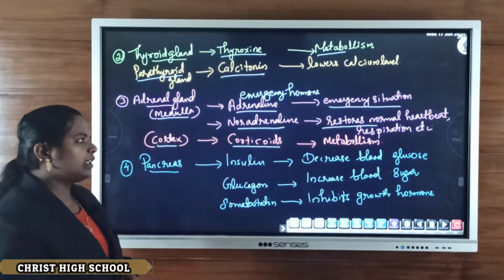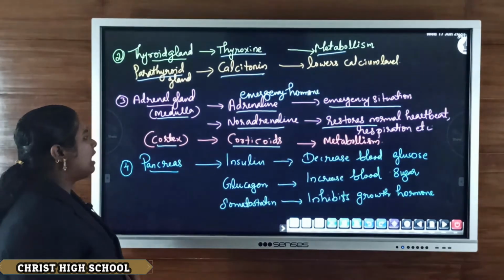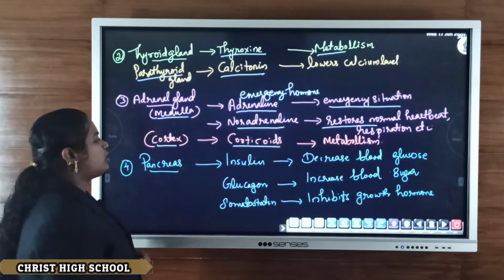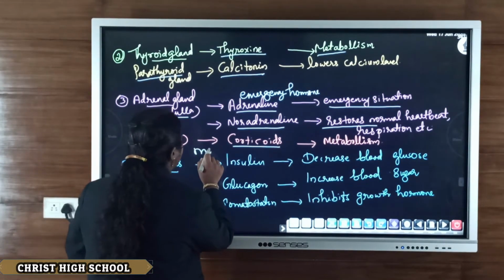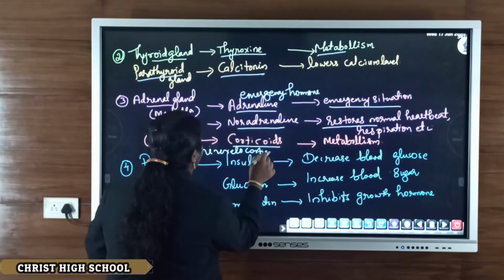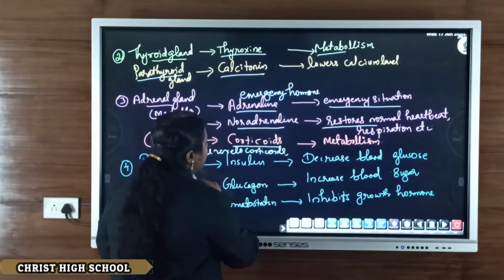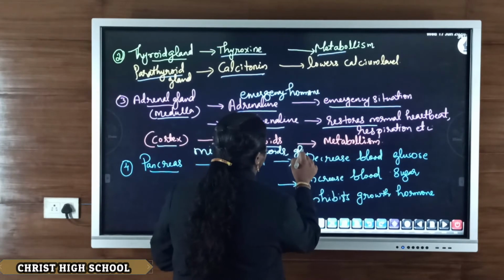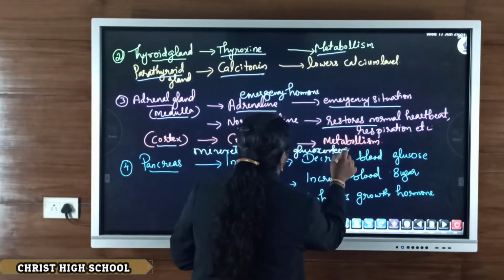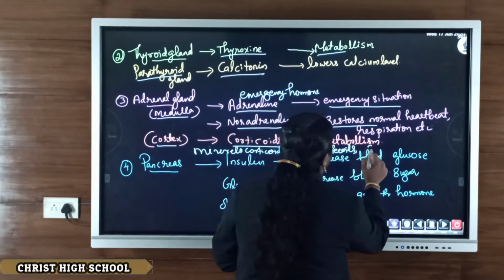Corticoids are a group of hormones secreted from the adrenal cortex region. Different types are there: mineralocorticoids, glucocorticoids and sex corticoids.